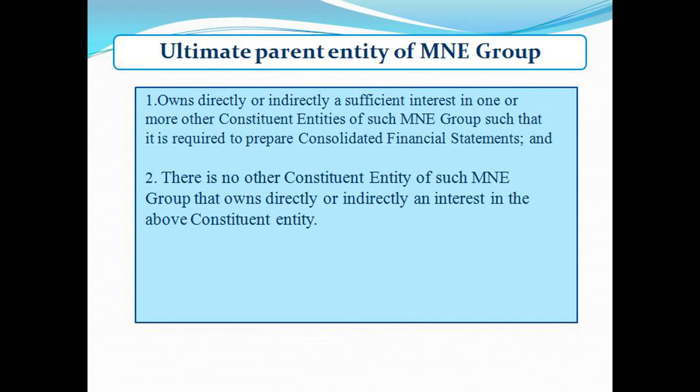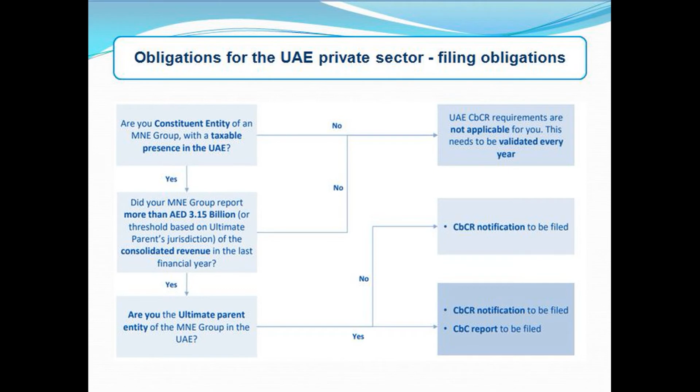Ultimate parent entity of MNE Group. 1. Owns directly or indirectly a sufficient interest in one or more other constituent entities of such MNE Group such that it is required to prepare consolidated financial statements, and 2. There is no other constituent entity of such MNE Group that owns directly or indirectly an interest in the above constituent entity. As per this resolution, broadly the following entities shall have an obligation to file a notification or required report with the prescribed contents within the specified timelines.